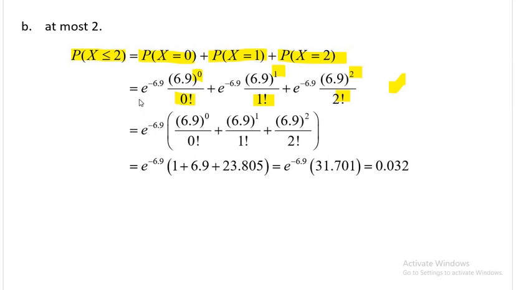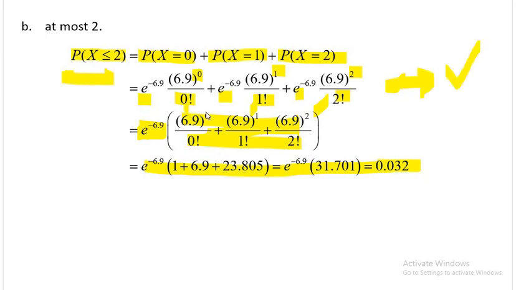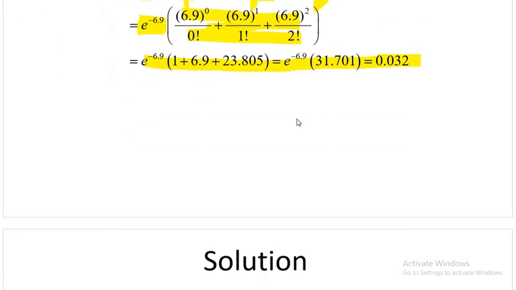But here you see e to the power minus 6.9 is common in all these terms. So we can write it outside and just write these things inside. Okay, so now if you add these and just multiply by this number once, you will get the answer. If you want to do directly from this step, it will be okay. If you want to write your answer from this step, this will be correct too. Okay, because we have calculators, we can deal with these types of calculations.